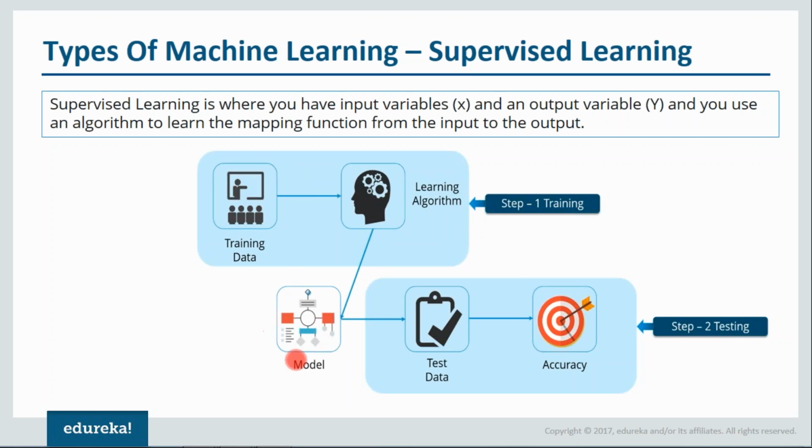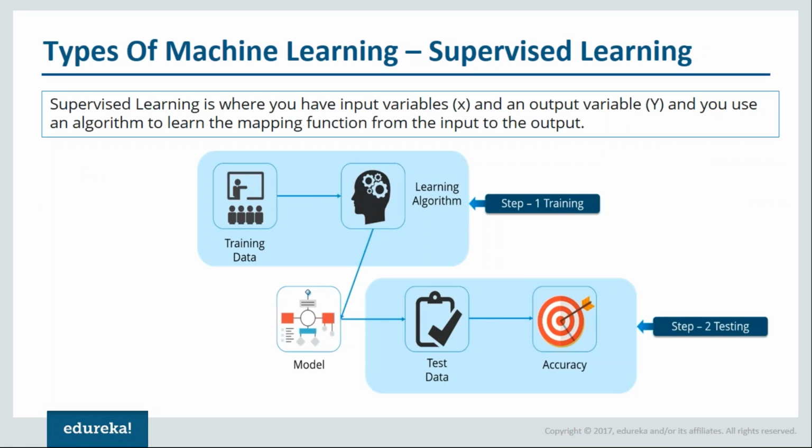Now in order to check this model and get the accuracy, you have test data. So you'll pass that test data and you'll see the accuracy. That is nothing but the actual output minus the output that is present in the test data. With that you can get the accuracy. So this is nothing but supervised learning, and if you have any questions you can ask me right now. Any questions, guys? So this is all about supervised learning.